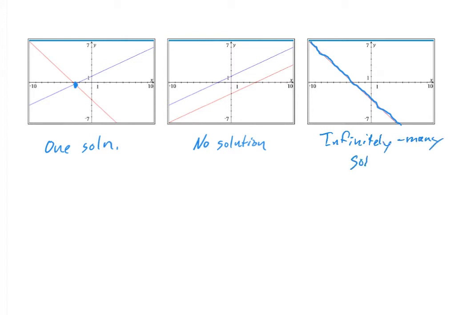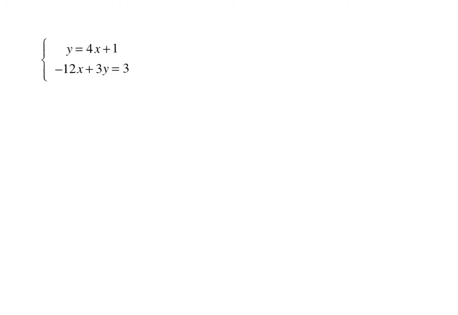But what if we're not presented with the graph of a system? How could you find out if it has one solution, no solution, or infinitely many solutions? Let's take a look at a couple of specific examples to see when we might end up with no solution or infinitely many solutions. Let's solve this linear system here.